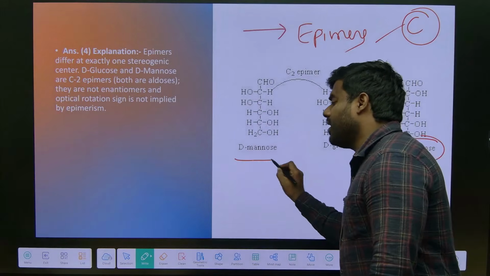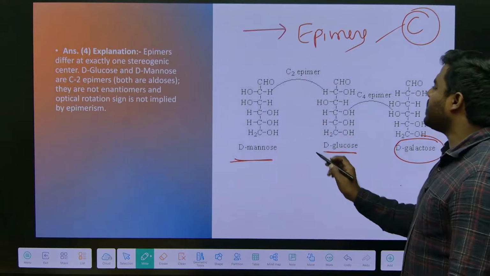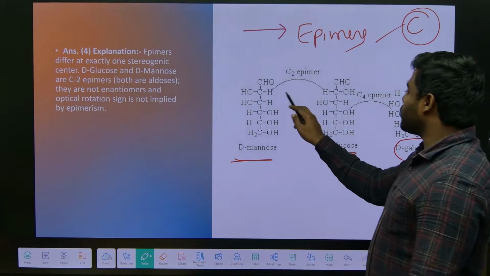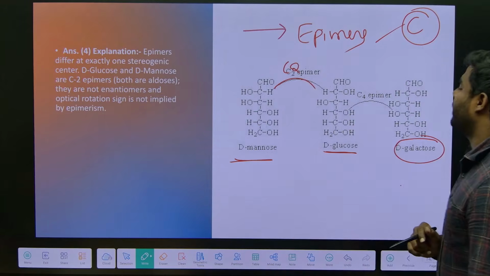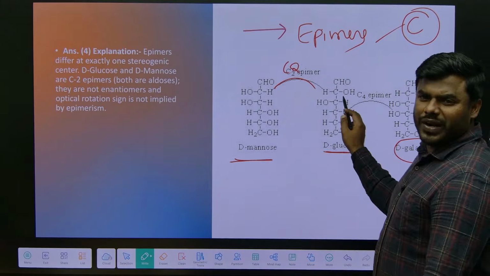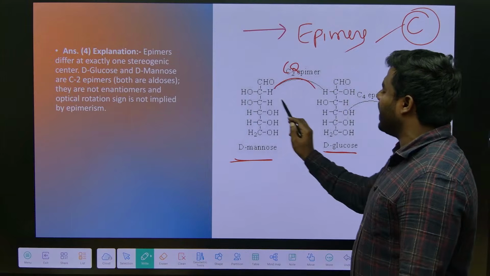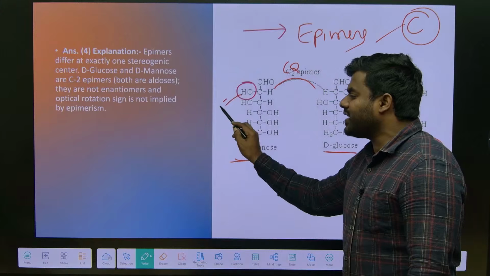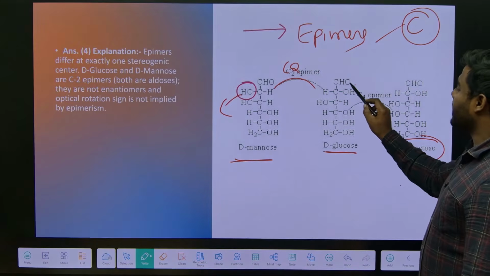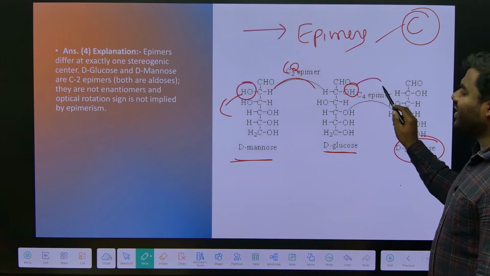Suppose, for example, you consider mannose and glucose, at which carbon do these two differ from each other? Second carbon. Correct? So both are arranged differently. In mannose, the OH group is projected towards the left hand side, whereas here the OH group is projected towards the right hand side.